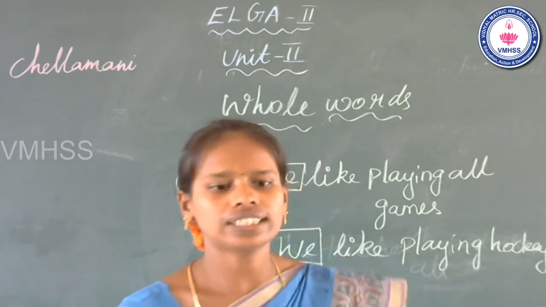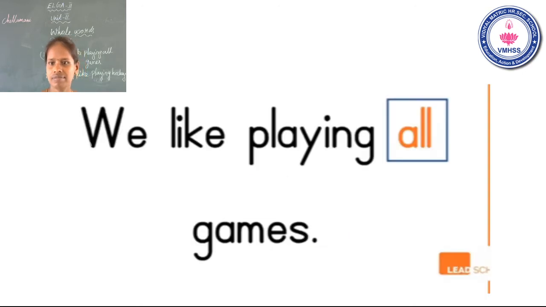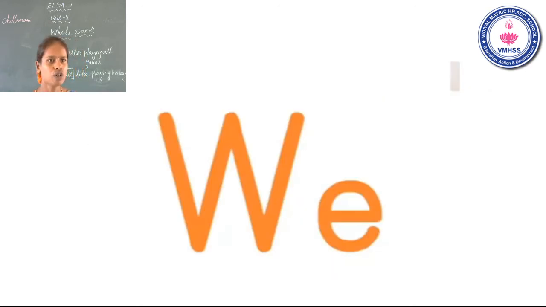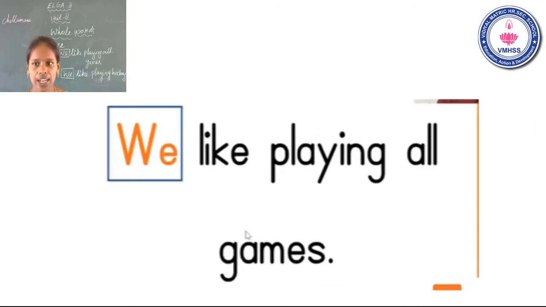Now look at the slide. The first whole word is we. Next, see the example. We like playing hockey. They boxed the whole word we. Look at the slide, students. Now see the next sentence: we like playing all games.